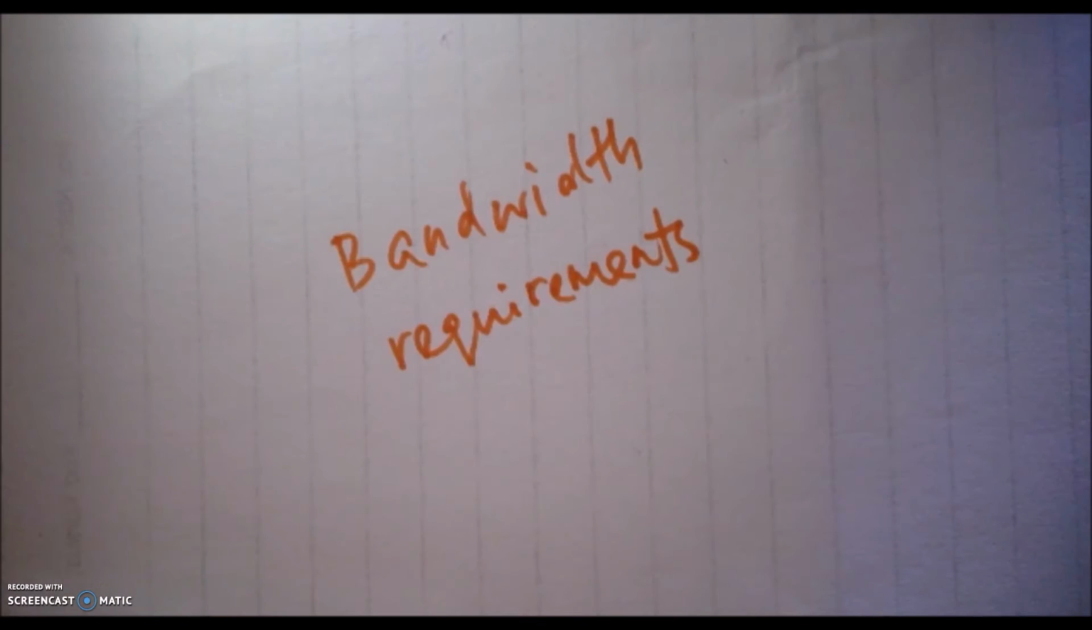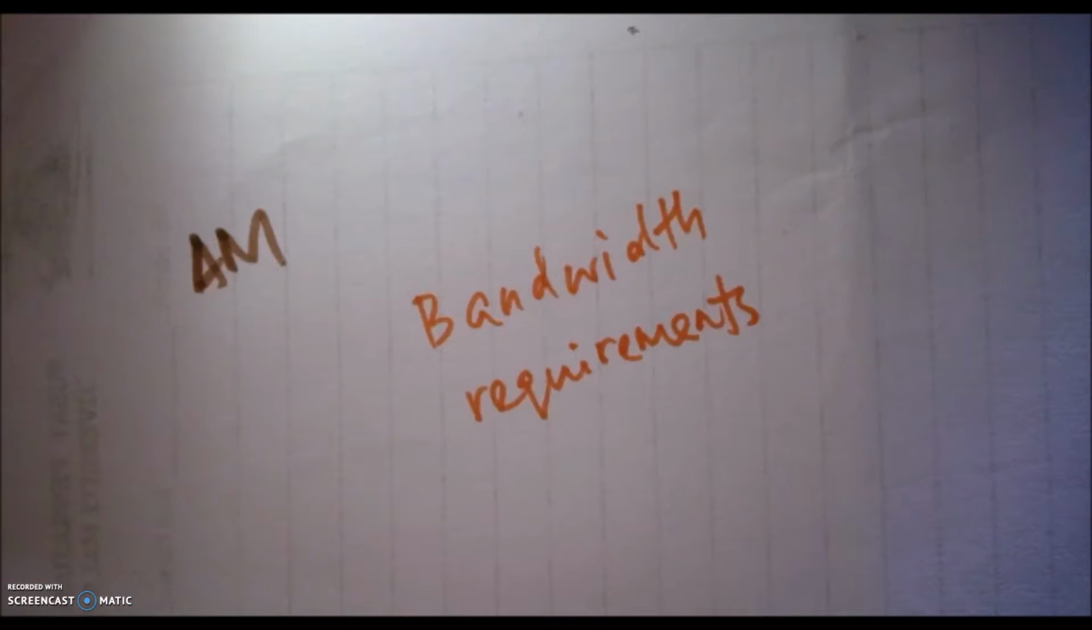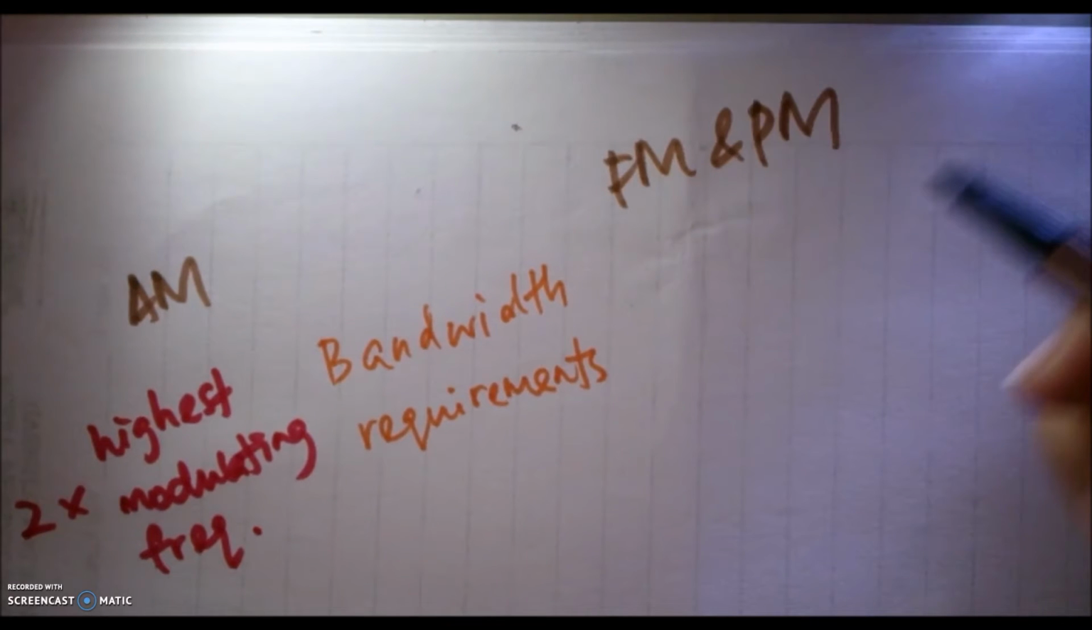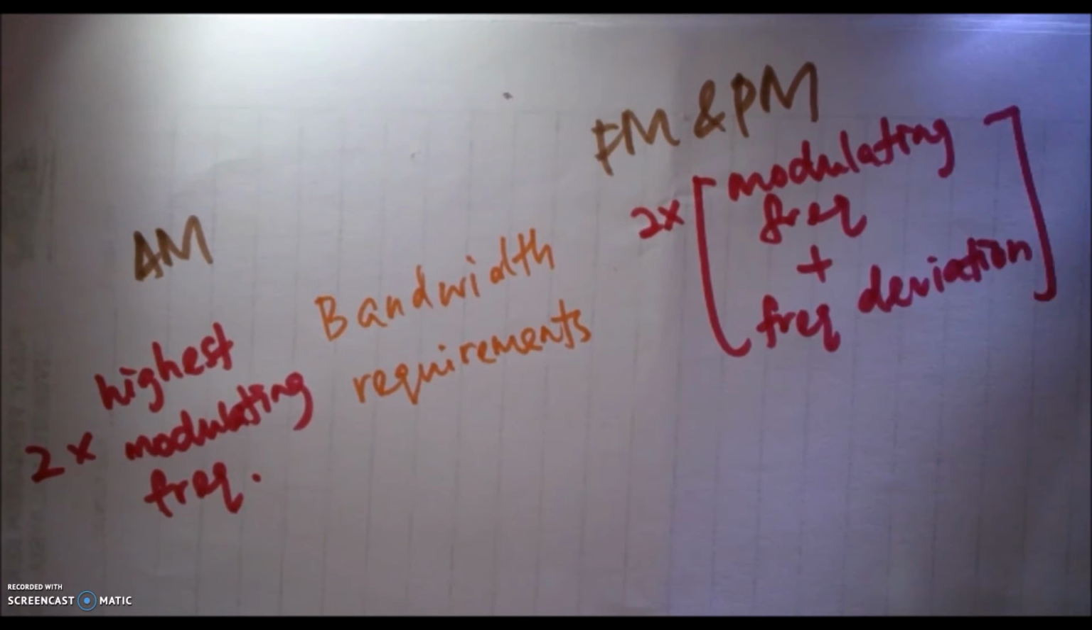Second, bandwidth requirements. AM bandwidth is twice the highest modulating frequency. In a different manner, FM and PM both have bandwidth which is twice the sum of modulating frequency and frequency deviation.